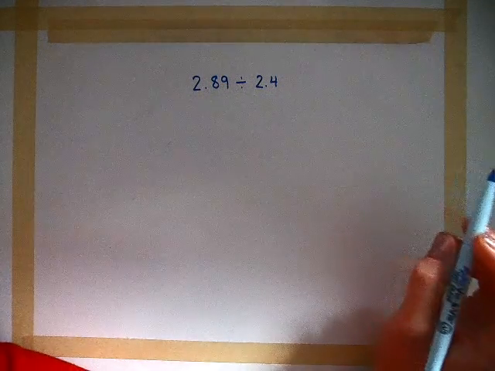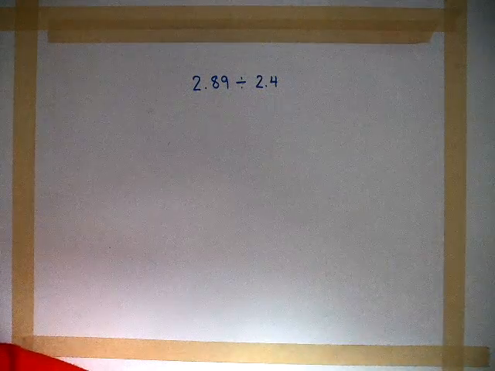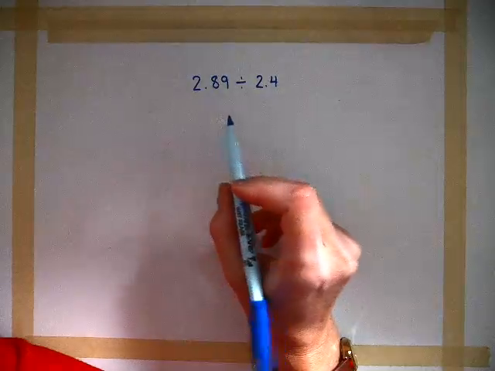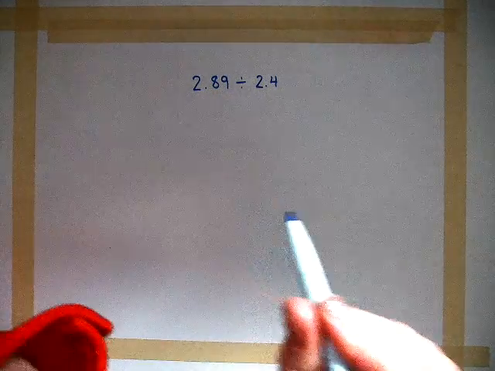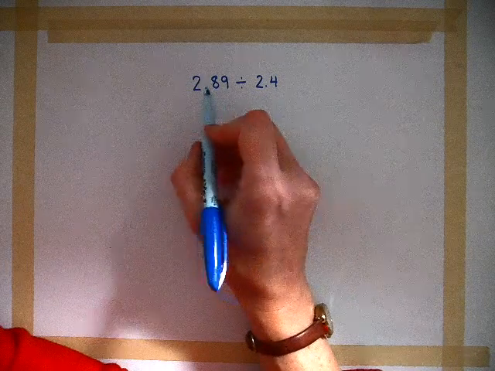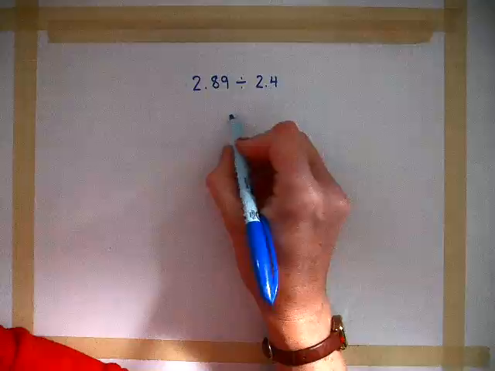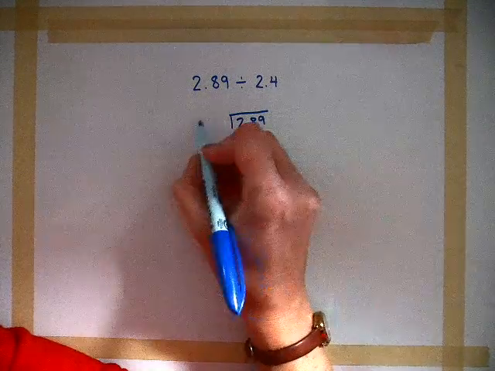Okay, we are going to do another division problem. This one is 2.89 divided by 2.4. Now remember, the first number goes in the box always, no matter if it's bigger or smaller. In this case, it's bigger.